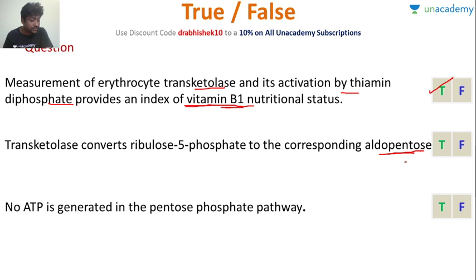Is it true or false? No, this is false. It does not convert into a pentose because this itself is a pentose. Transketolase will convert it into a ketose. So this is false. No ATP is generated in pentose phosphate pathway. This is true.